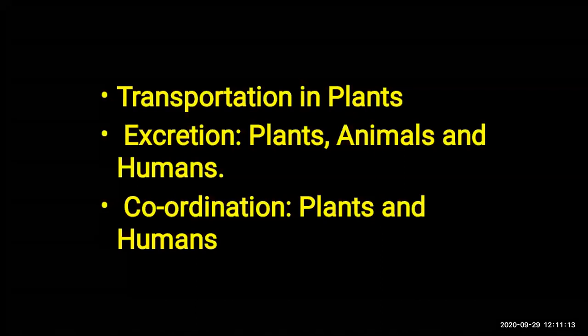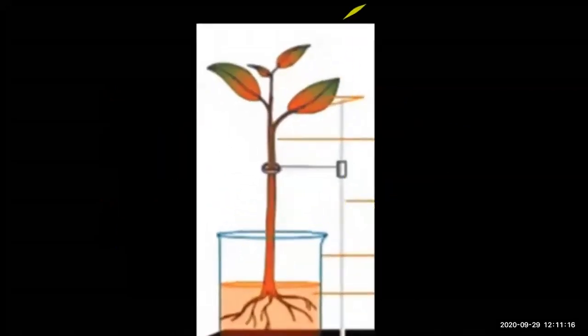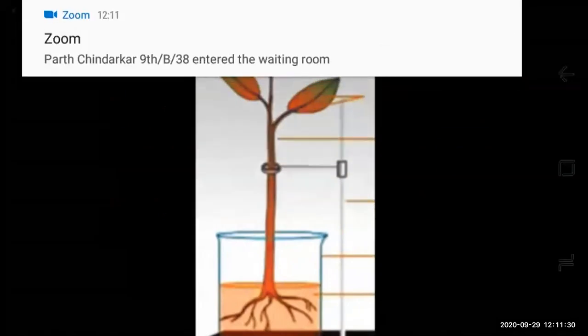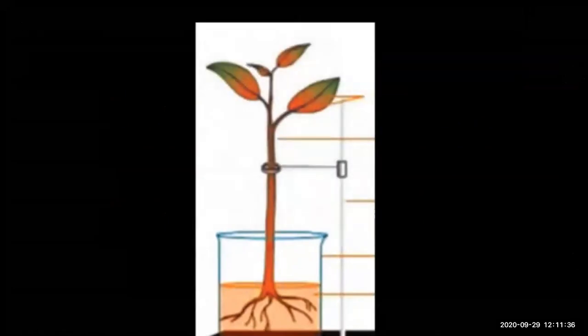Okay. Now you can look over here a diagram which shows what you have to do. You have to take a small plant like a balsam plant or a tuberose, okay, with its root intact. That means the root should be completely immersed in the water. Wash and clean the roots first before dipping the root. Okay. Now in the water you should add a stain of safranin or eosin. Okay, eosin solution is having pink color. It is a stain, and observe the stem and veins of the leaves after 2-3 hours.